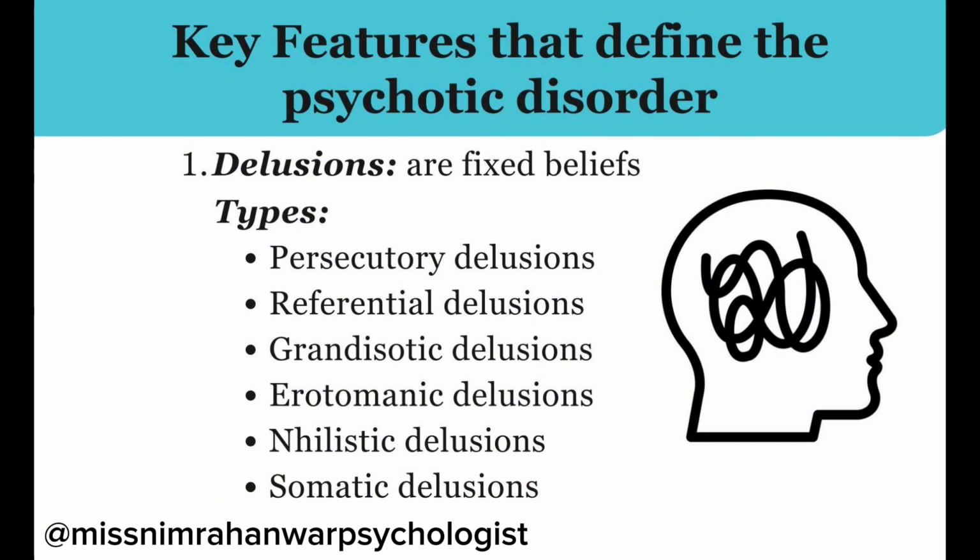If we simply define these delusions in a single line, then persecutory delusions, for example, the belief that one is going to be harmed, harassed, and so forth by an individual, organization, or other group, are most common. It simply means that a client with persecutory delusion has this fixed belief that someone is going to harm or harass him or her, right? Referential delusions,